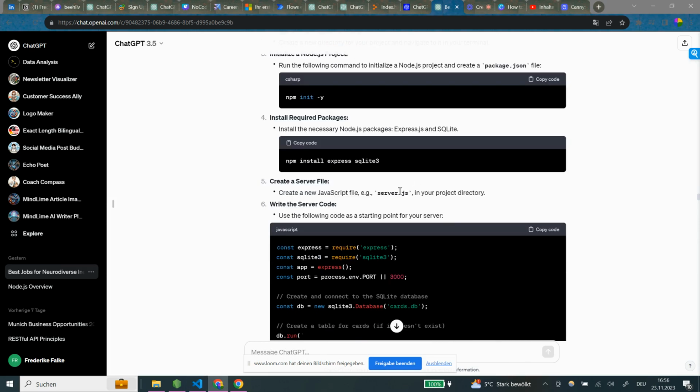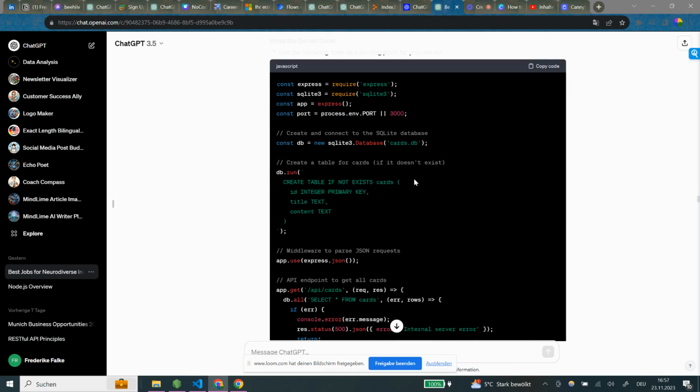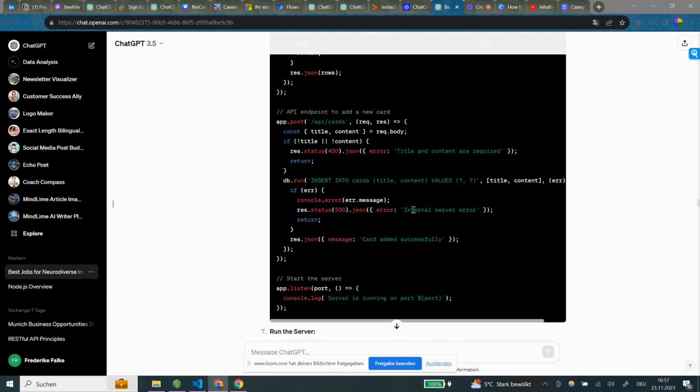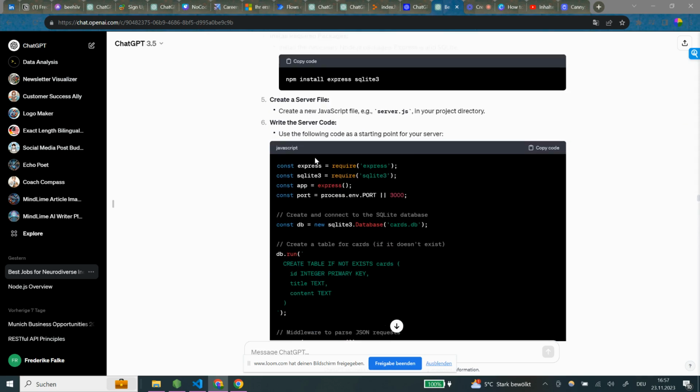And then create a server file, create a new JavaScript file, e.g. server.js in your project, write the server code. So this is something that we haven't done yet because we did write server code, but we wrote like a very short version of that. And for that reason, let's copy that code and let's put that in there.